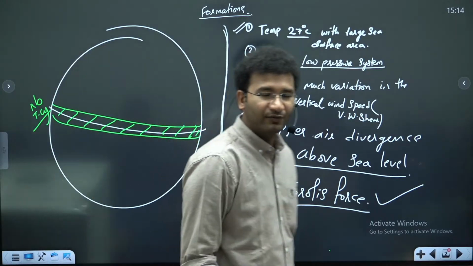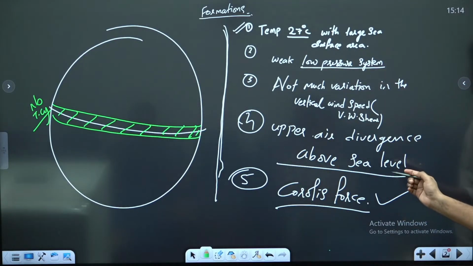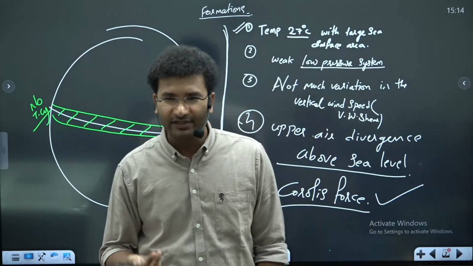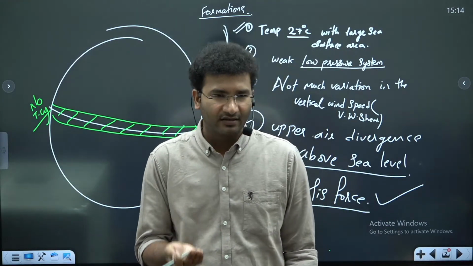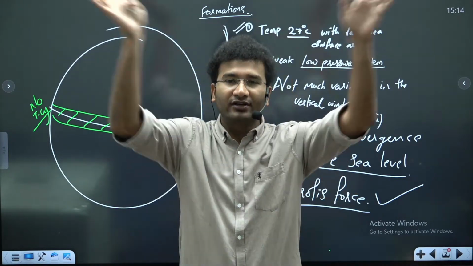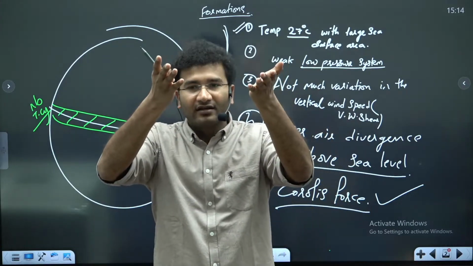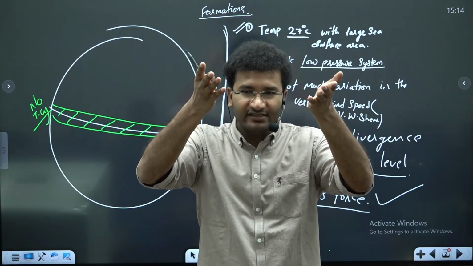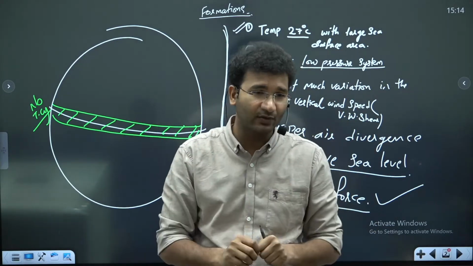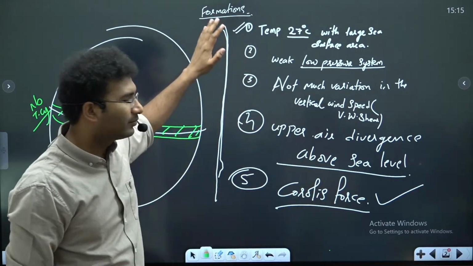And here you will also not find upper air divergence above the sea level. This is absent in this area. Upper air divergence above the sea level should be there. Now what do we mean by upper air divergence? Suppose any air that is rising, it should move out. Air that rises, what happens? Anything that rises will start to expand. Whatever expands will cool down. Whatever cools down will condense. Right? So these are the conditions for the formation of a tropical cyclone.